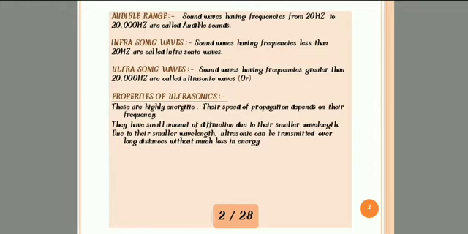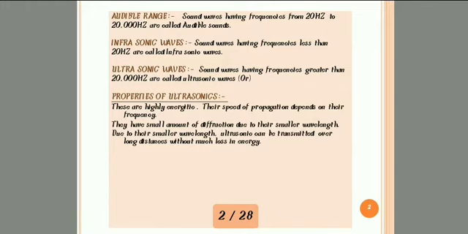Here, a bat can produce ultrasonic waves. If a bat is flying, then ultrasonic waves are produced from it. Then, if there is any obstacle in its path, it can detect whether there is an obstacle or not in its path. So it can survive by using ultrasonic waves. That is the example of ultrasonic waves. Bats are examples of ultrasonic waves because they can produce these waves. Okay, so we discussed audible range, infrasonic waves, and ultrasonic waves with examples.